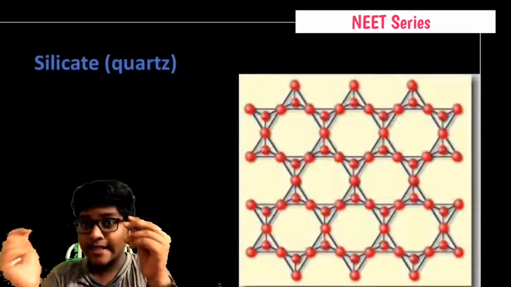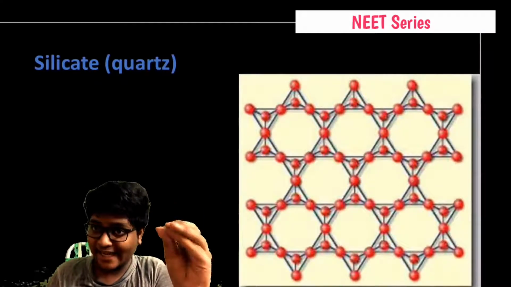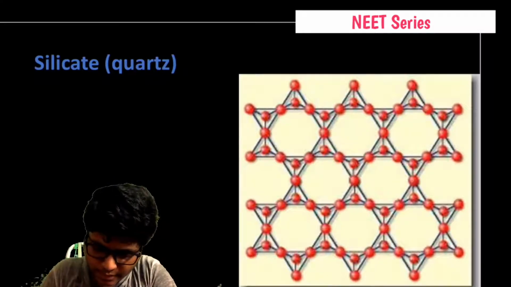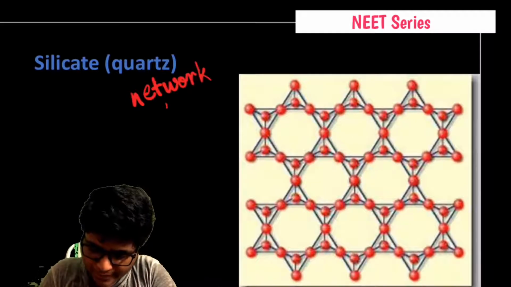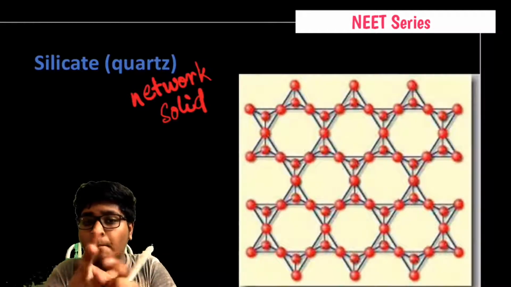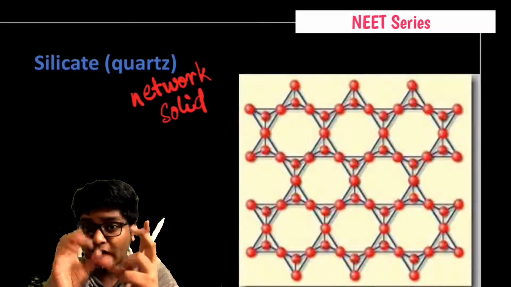And here is silicate, quartz. Here is the structure of silicate, that is nothing but quartz. It's a network solid. What is a network solid? It forms a group of network-like structures, cage-like structures.